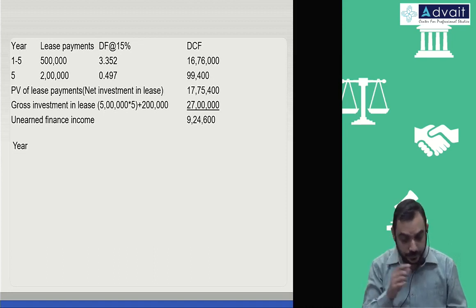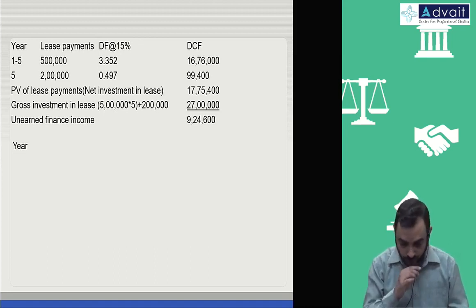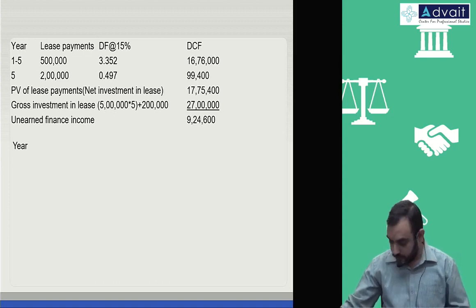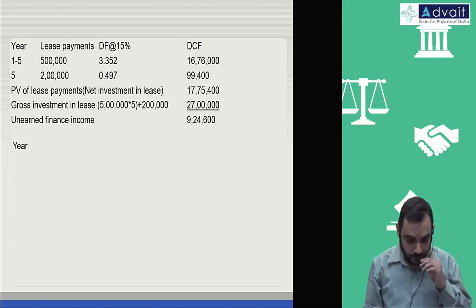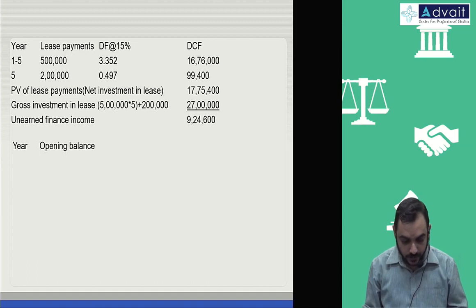So year, amount at beginning, or we'll say for easy purpose opening balance. This we call it finance income at IRR.